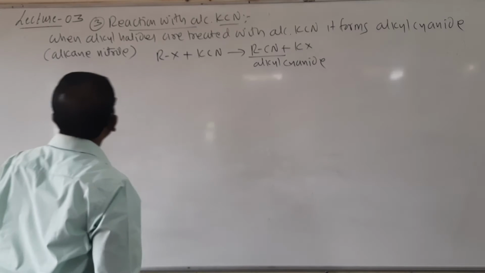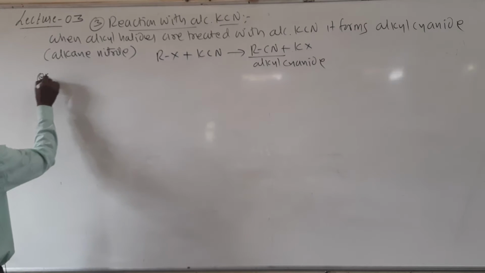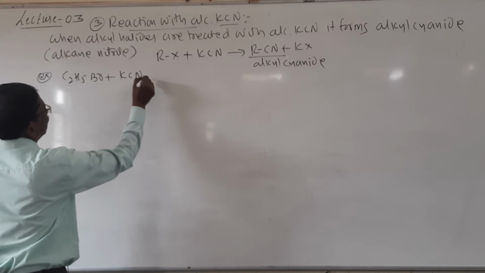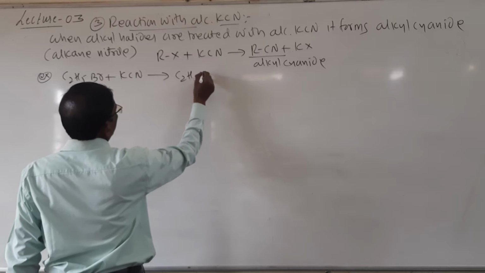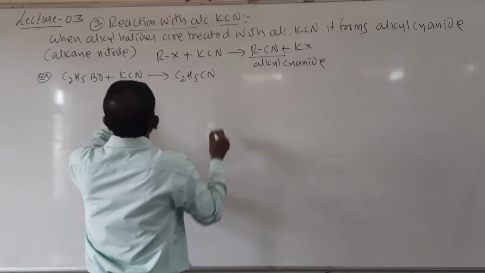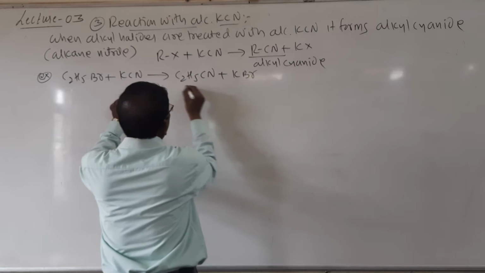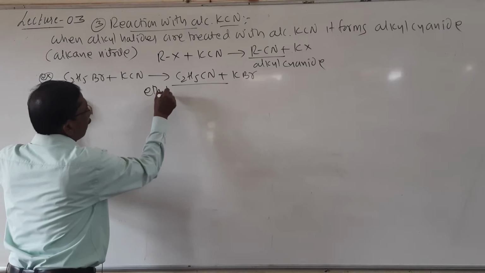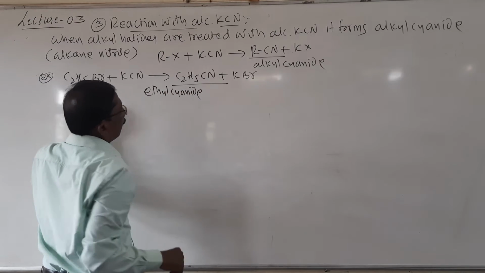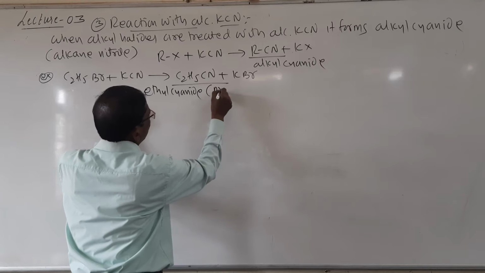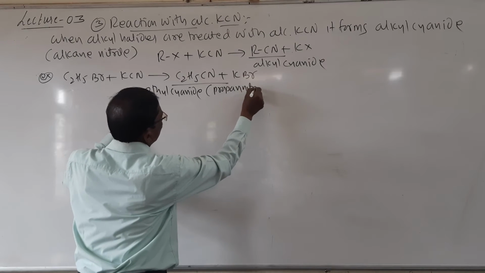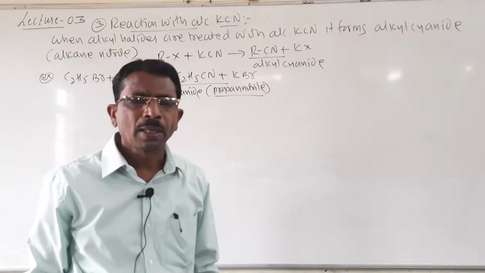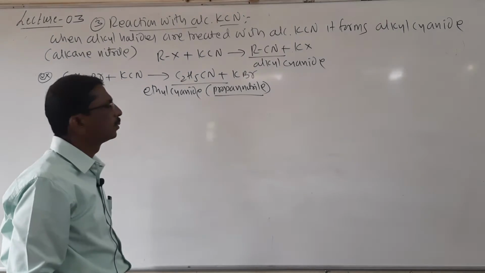I will write an example here: C2H5Br plus KCN gives C2H5CN plus KBr. Look here students, it has three carbons, so by IUPAC it is propane. Its common name is ethyl cyanide, and its IUPAC name is propane nitrile, where the e is replaced by nitrile.